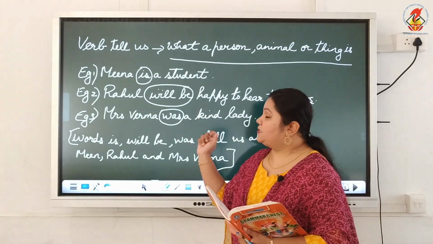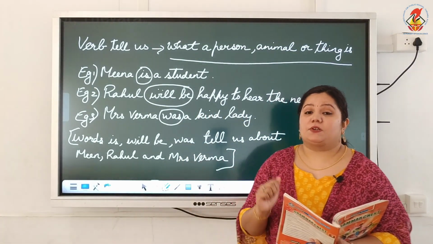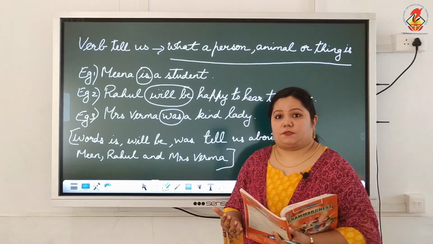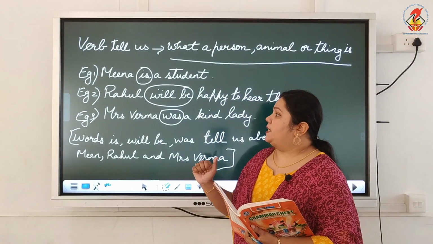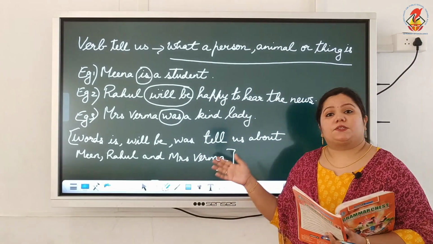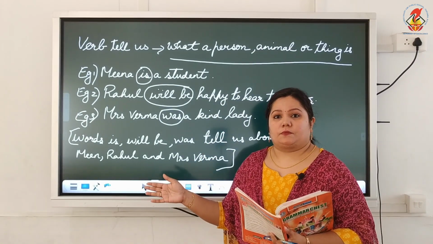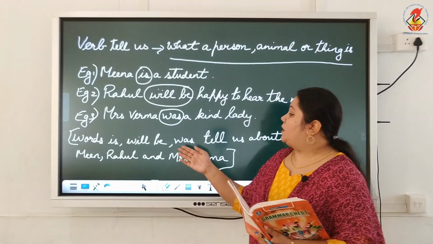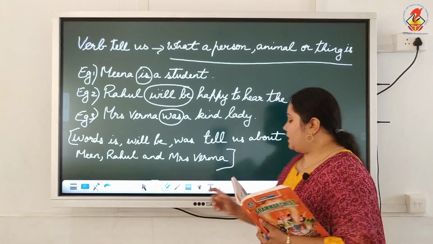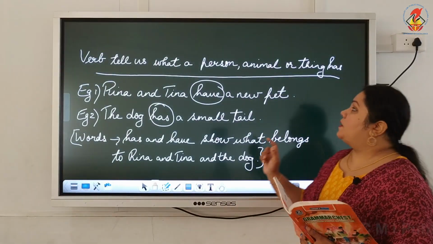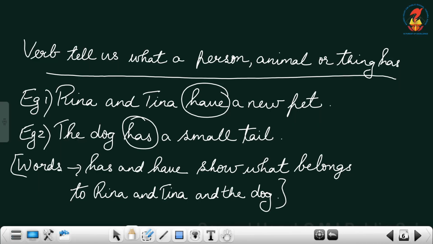The word was is taken as the verb because it tells you how she is as a person. So basically, verbs can tell you more about the subjects of a sentence. Here it tells you more about Meena, Rahul and Mrs. Verma.